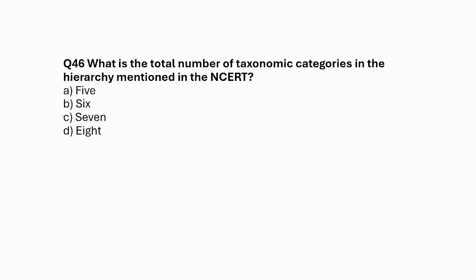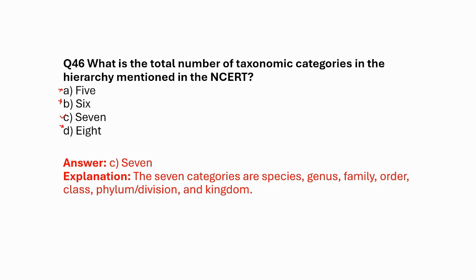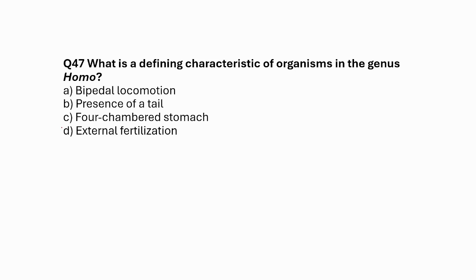What is the total number of taxonomic categories in the hierarchy mentioned in the NCERT? Option A 5, no. Option B 6, no. Option C 7, yes. Option D 8, no. If you remember, kingdom, phylum, class, order, family, genus, species. So there are 7 categories.